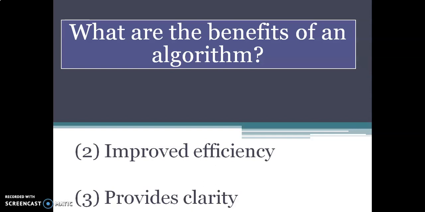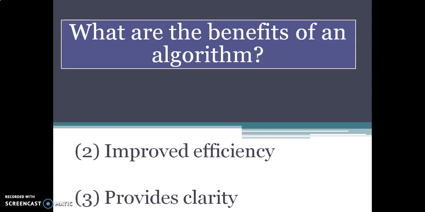Okay, and then next, it provides clarity. That is also a benefit of an algorithm. Clarity means what? It must be clear, or it makes things clear. So whenever we are writing a step by step solution, step 1, step 2, like that, a programmer can have clarity while coding.